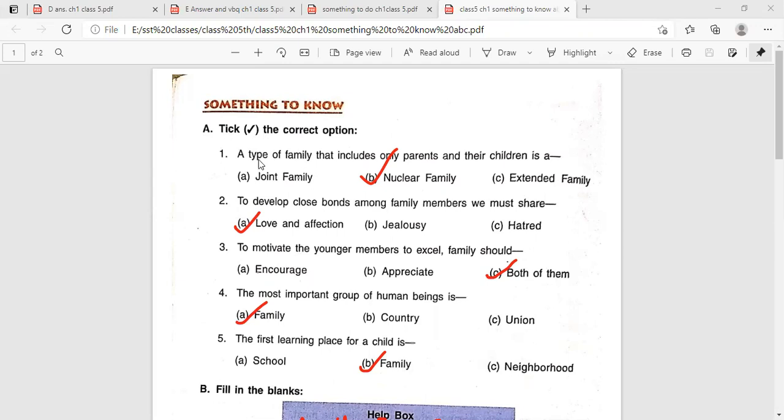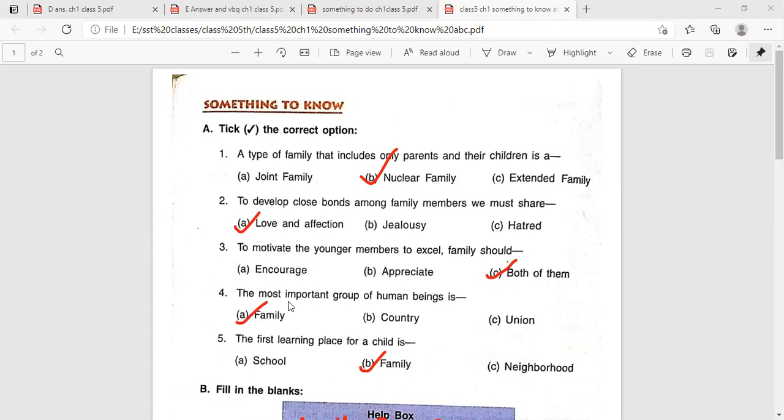Question number 1. A type of family that includes only parents and their children is known as nuclear family. Then second question, to develop close bond among family members, we must share love and affection. This is the right answer. Then third question, to motivate the younger members to excel, family should both encourage and appreciate. The right answer is both of them.